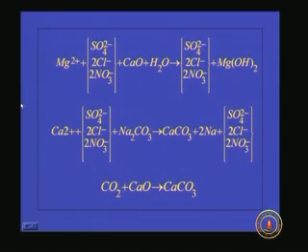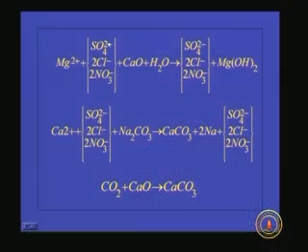Now, we will see how the non-carbonate hardness is removed. So, magnesium, whether it is associated with sulphate, chloride or nitrate, okay, so magnesium sulphate or magnesium chloride or magnesium nitrate, when it reacts with lime, we will get the corresponding magnesium hydroxide and calcium sulphate or calcium chloride or calcium nitrate. All these compounds are soluble in water or their solubility is very high, and magnesium hydroxide is a precipitate which will settle down easily.